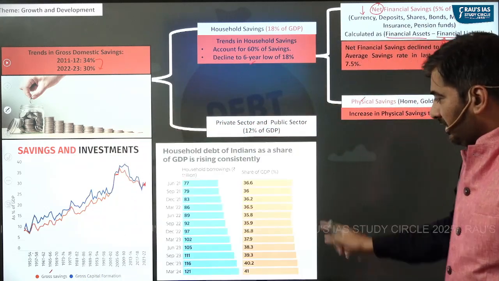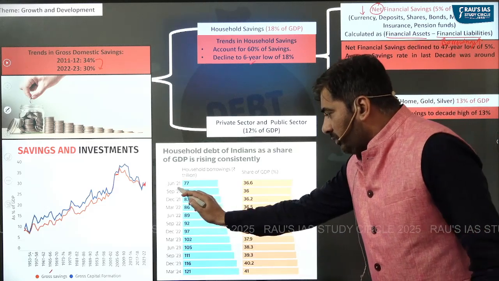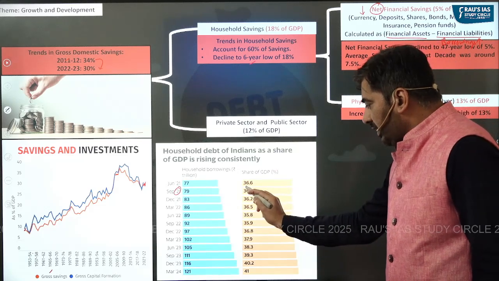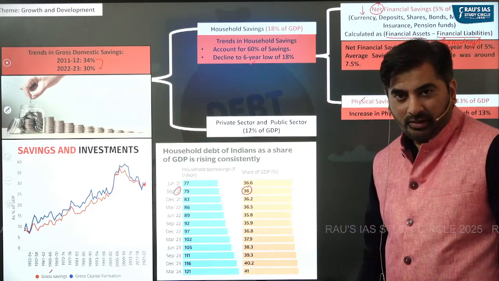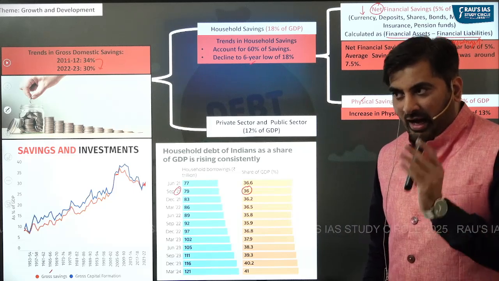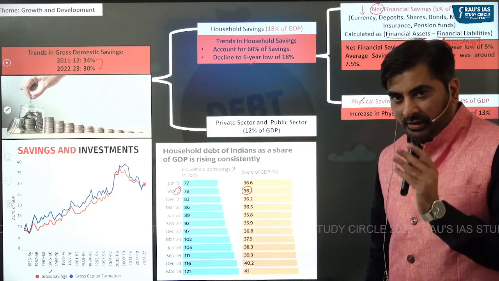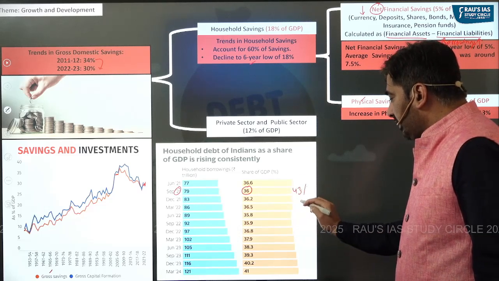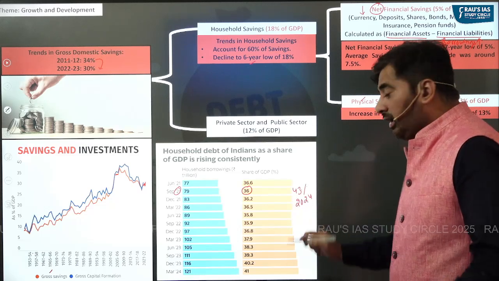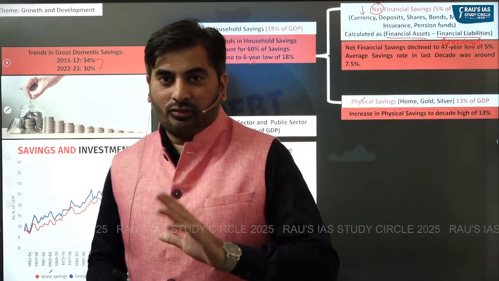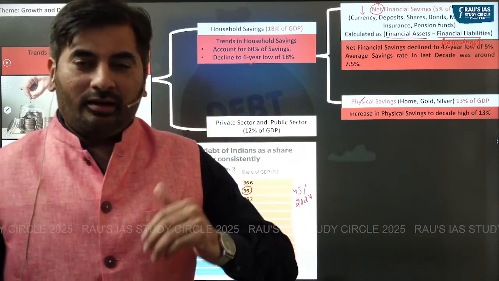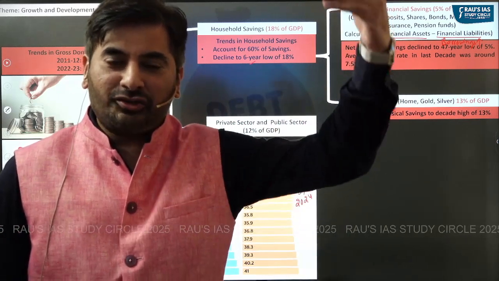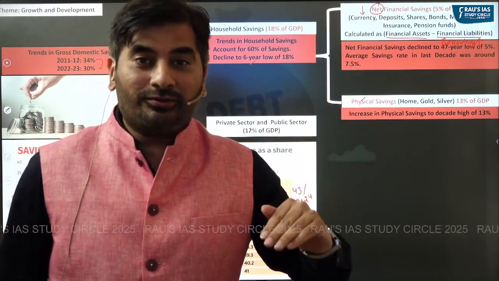As you can see here, in 2021, the household borrowings as a share of GDP was somewhere around 36%. And as per the latest RBI's financial stability report, this household debt has now increased to 43% of GDP in 2024. So household debt has increased. And if household debt has increased means financial liabilities has increased, and if financial liabilities has increased means the net financial savings would obviously reduce, right?